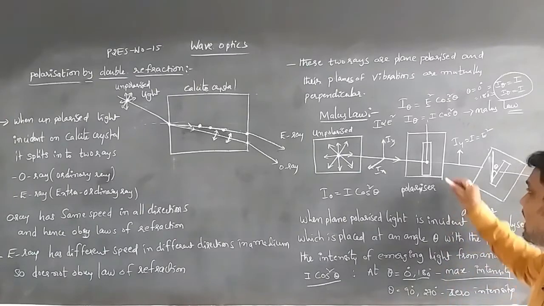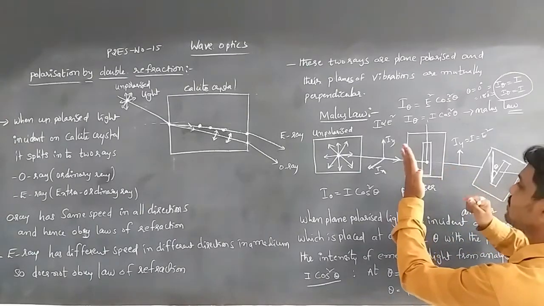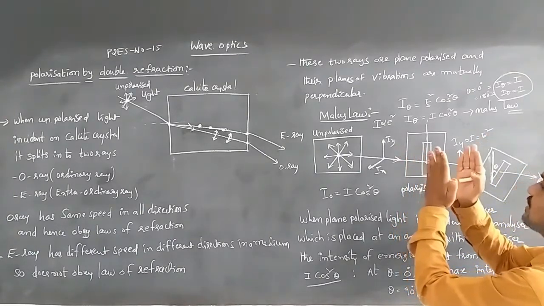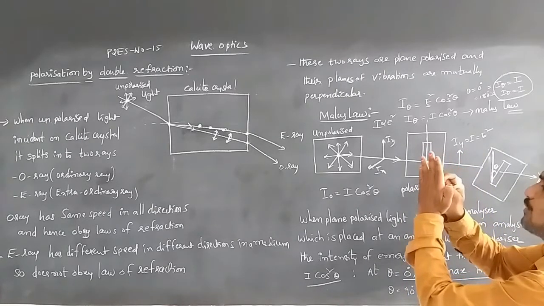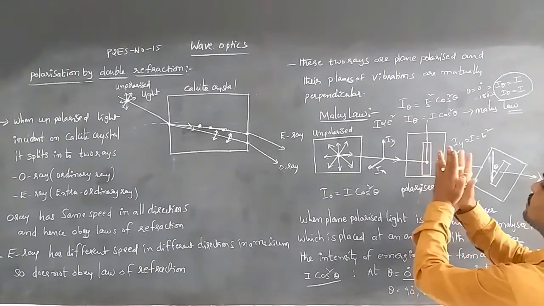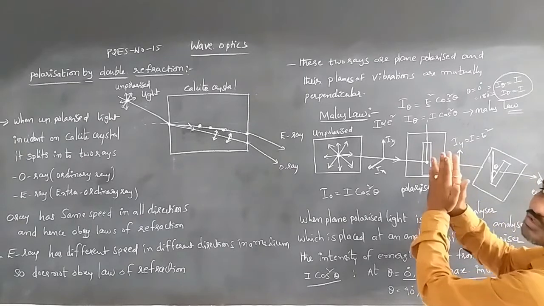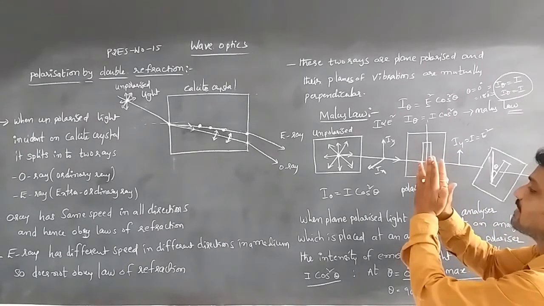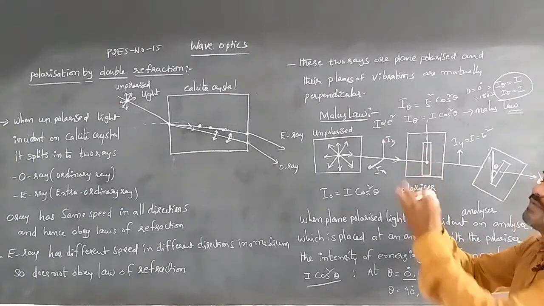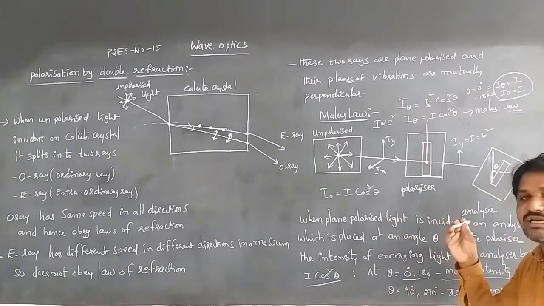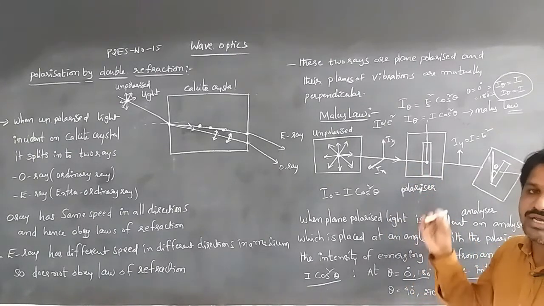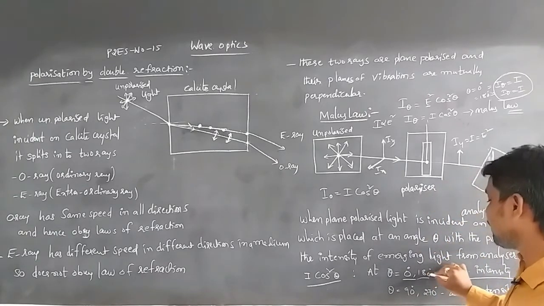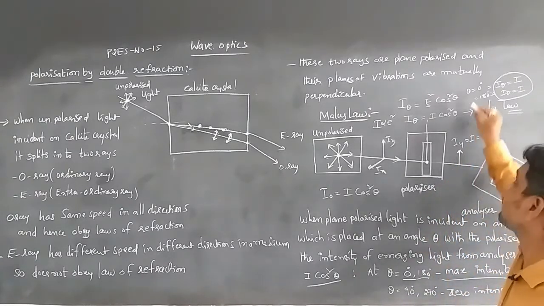Maximum intensity means that when the polarizer and analyzer have the same orientation, the entire plane polarized light travels through the analyzer. That's why the intensity of light on the analyzer is maximum. At 180 degrees also, the plane polarized light travels through the analyzer, and the intensity is maximum.